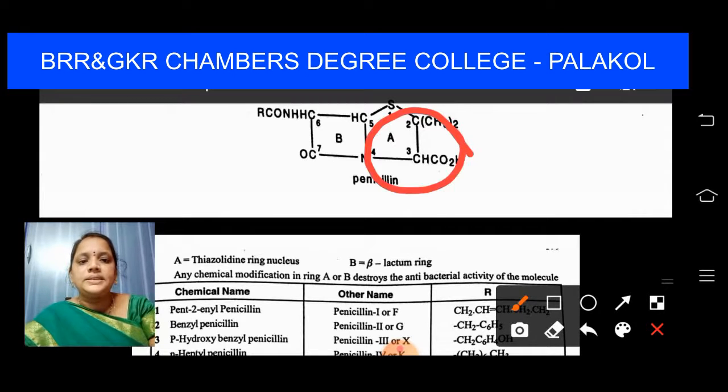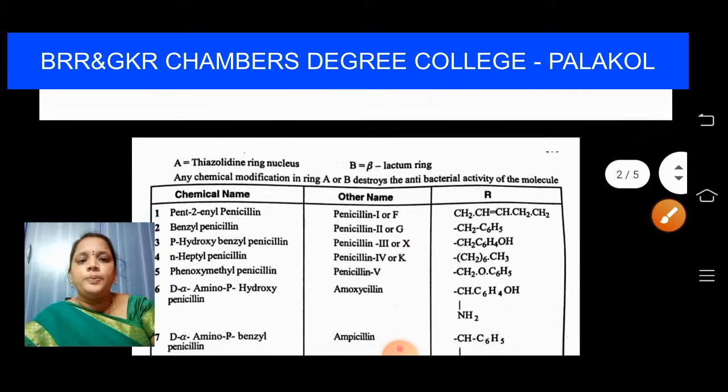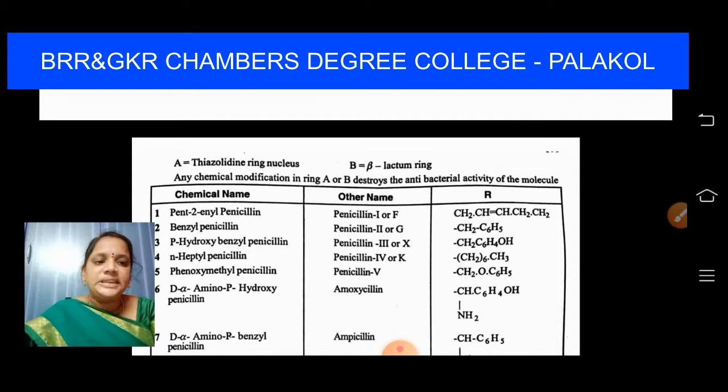A ring is the thiazolidine ring and B ring is the beta-lactam ring, right? In the R group, if you place CH2, CH double bond CH, CH2, CH2, that is pent-2-enyl penicillin, which is nothing but penicillin 1 or F. This is called penicillin F.